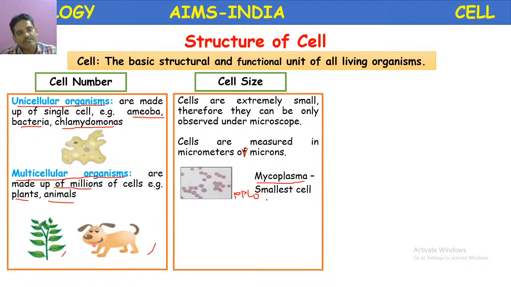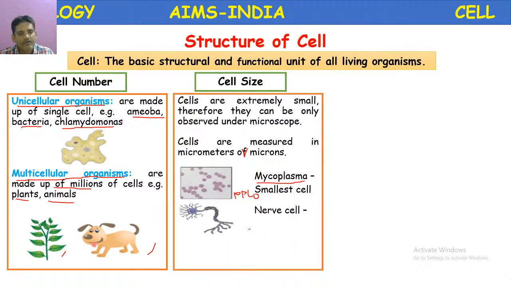Pleuropneumonia-like organisms. Actually these bacteria are present in the body, and the symptoms are not visible because they take much time to multiply and cause symptoms. So these are the smallest cells, 0.2 to 0.4 micrometers is the size of mycoplasma.